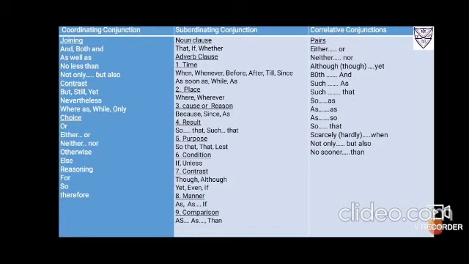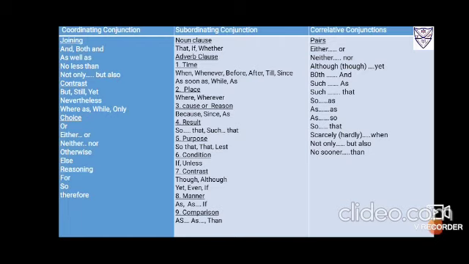Now, as I have told you that I will be teaching coordinating conjunction, subordinating conjunction and correlative conjunctions in detail. Now, coordinating conjunctions are categorized under four things, that is joining, contrast, choice and reason. So for joining it is and, both and, as well as, no less than, not only but also. Then for contrast it is but, still, yet, nevertheless, whereas, while, only. For choice it is or, either or, neither nor, otherwise, else. For reasoning it is for, so and therefore. Now children, this is the same pattern you are going to write in your fair books also, and you have to learn conjunctions in the same fashion as it is given here.